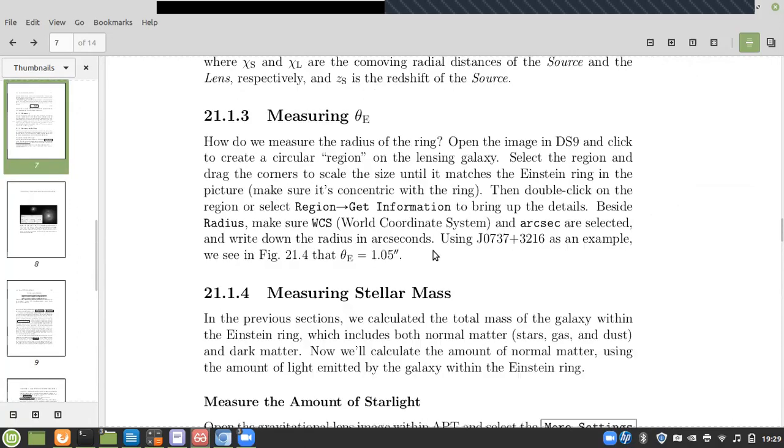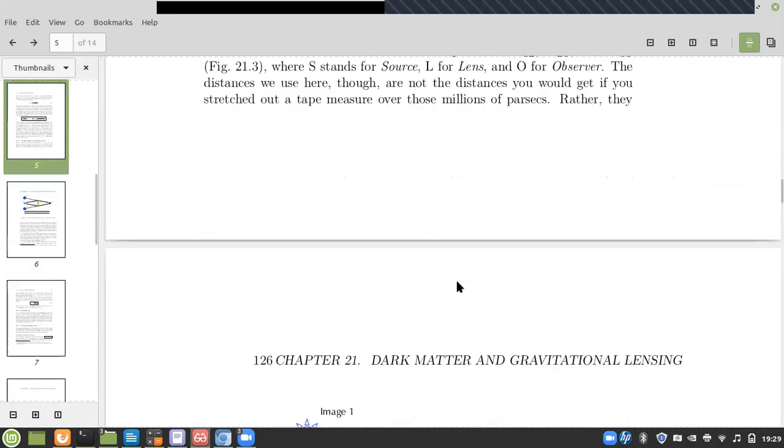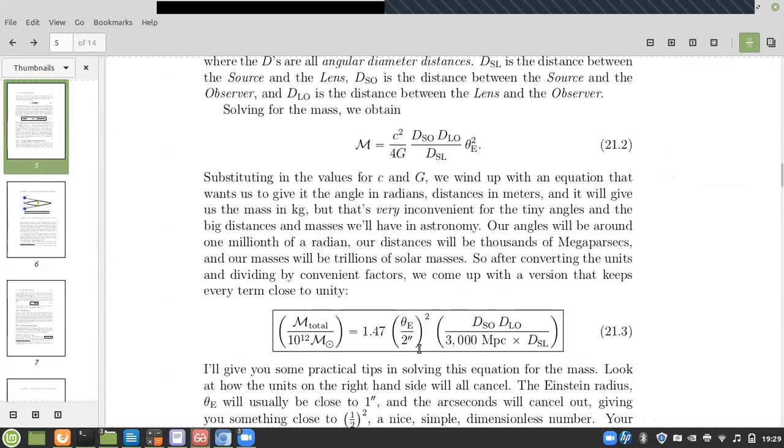That is one of the questions we'll ask you when you are presenting. In this case, for some reason this is getting underestimated. I don't know whether that's because of underestimation of theta E or these parameters, or because DSL is getting overestimated. Either your total mass is being underestimated and the stellar mass is being overestimated. Somewhere there's a mistake, so you need to think about what could be the reason.